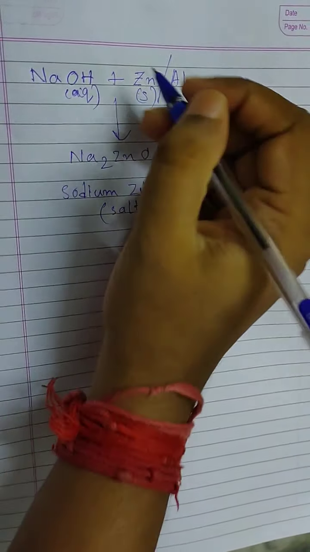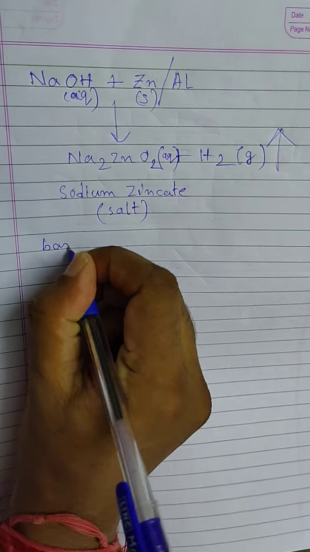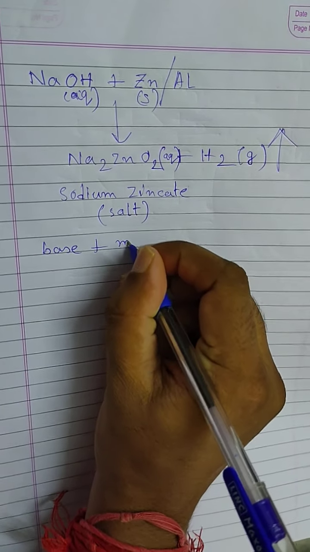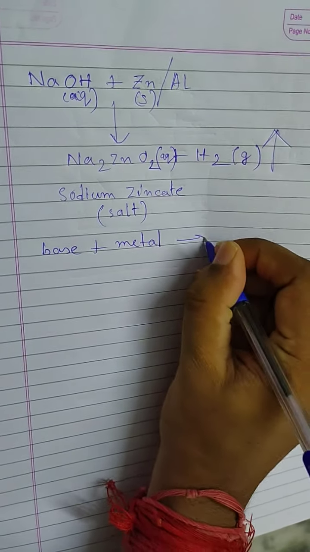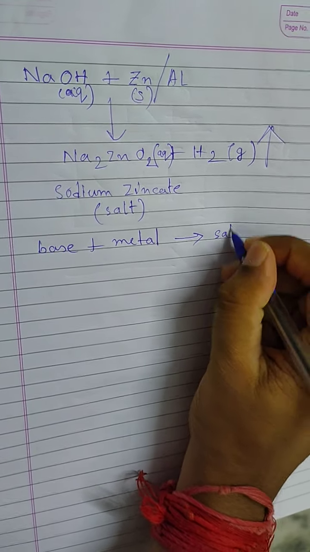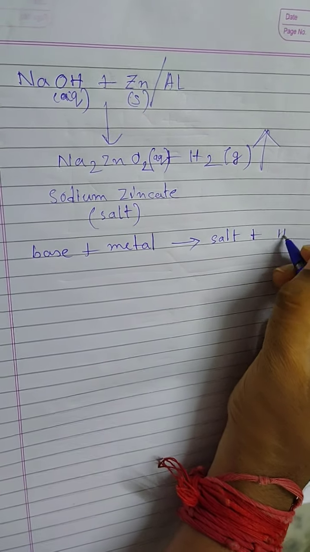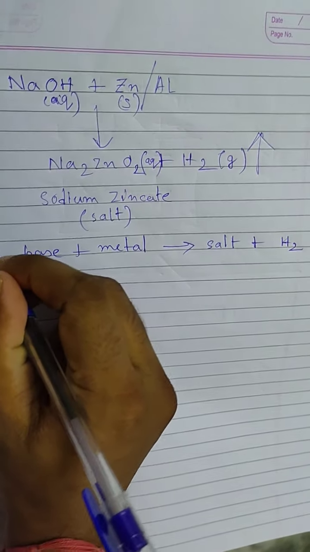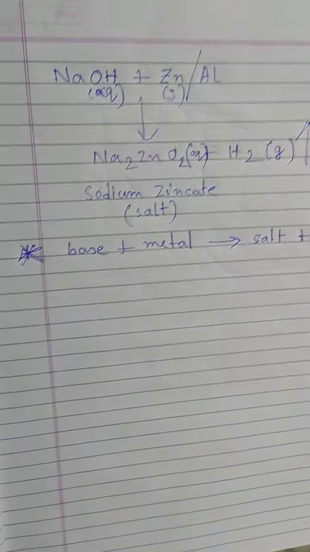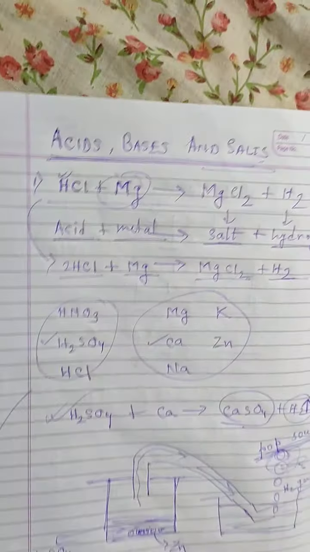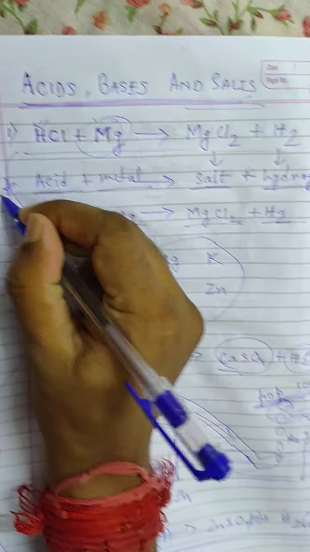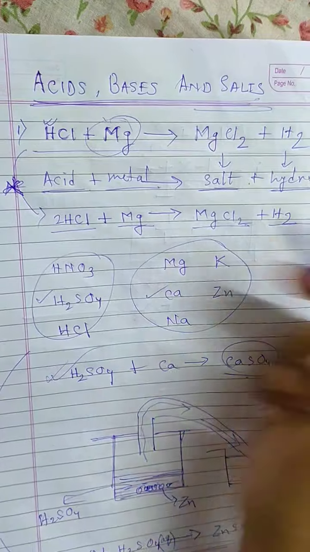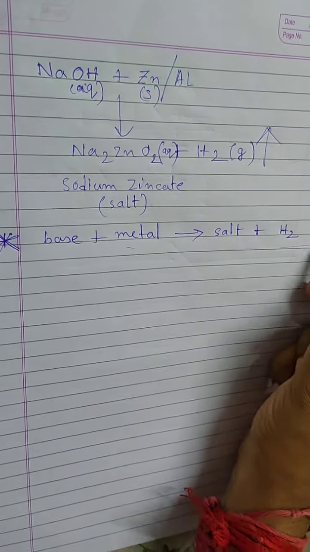So whenever a base reacts with a metal, they form salt and hydrogen. Is that clear? This is to be marked with a star, and this one is to be marked with a star. Acid plus metal gives salt plus hydrogen. Base plus metal gives salt plus hydrogen.